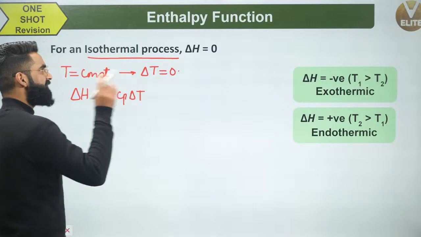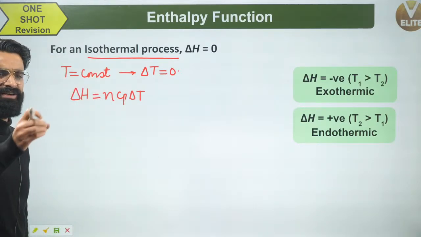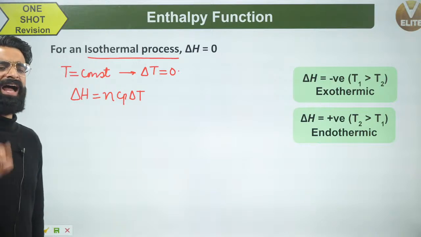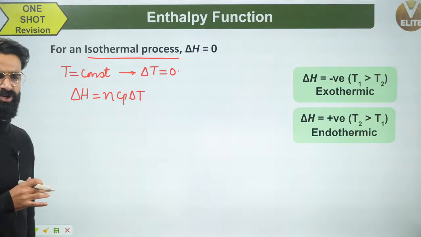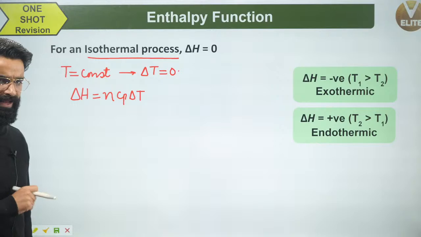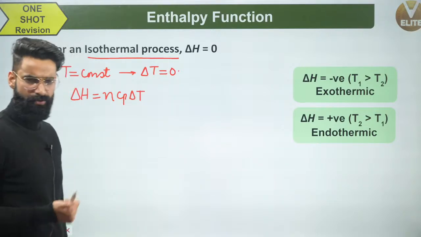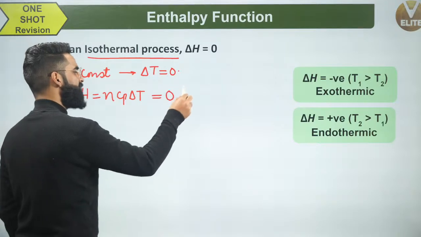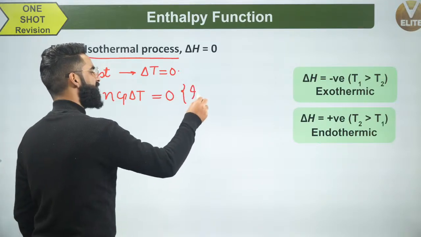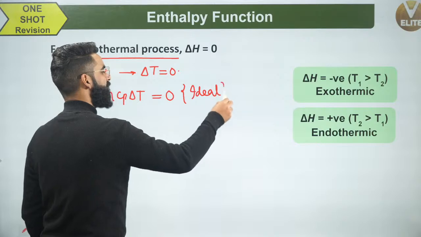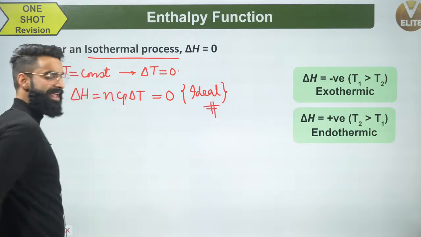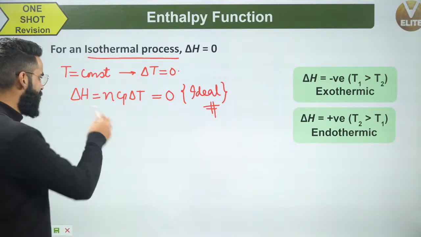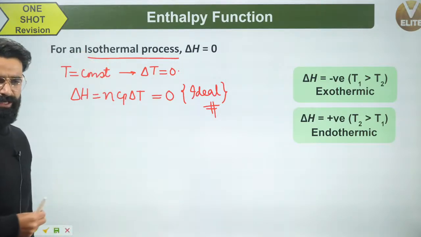Let's say I've got the system which contains the ideal gas. Let's say the ideal gas is my system. If the temperature of the ideal gas is kept constant, I'll say delta T for the ideal gas will be 0. If delta T is 0, I'll simply say delta H will be 0. This is valid for the ideal gas which will be undergoing the isothermal process. For that ideal gas, the value of delta H will always be equal to 0.